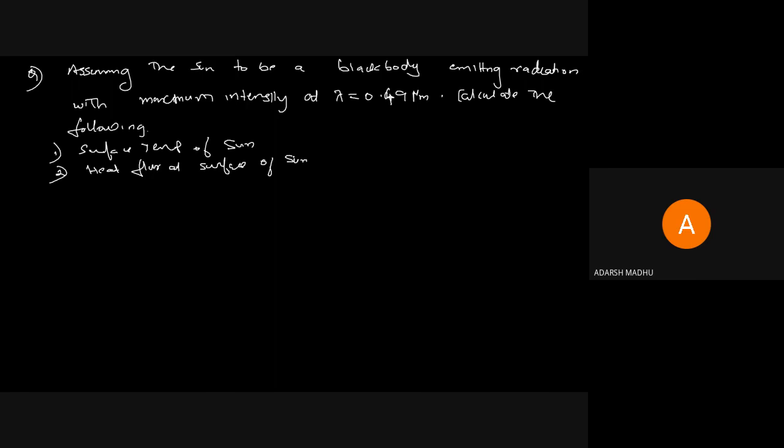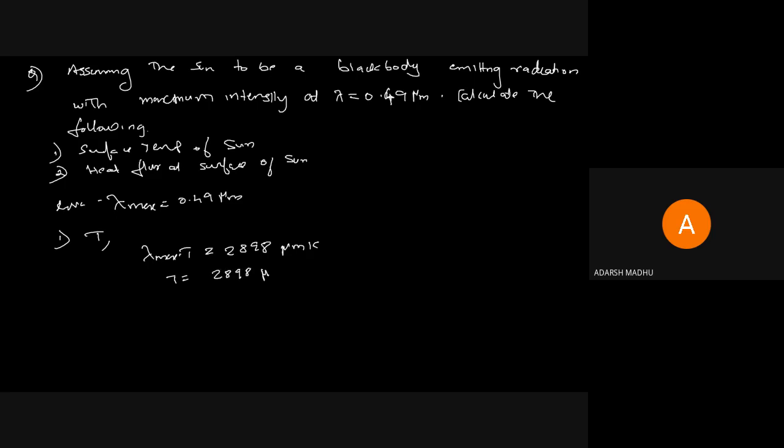Okay, we are not studying any other value. So the given value is lambda max equal to 0.49 micrometer. First question is to find the surface temperature of sun or black body, T. We know the simple substitution equation: lambda max into T equal to 2898 micrometer Kelvin. Lambda max is given, so we can directly find the value of T. T is equal to